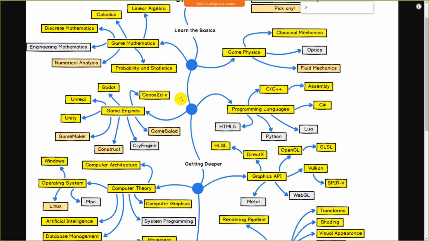So guys, once you have knowledge of a particular programming language like C, C++, assembly and C Sharp, then you can move toward the game engine, where you will get knowledge about Unity, Unreal, Godot, Cocos2d-x. So these all come under the game engine. Okay, so now these are some basics.